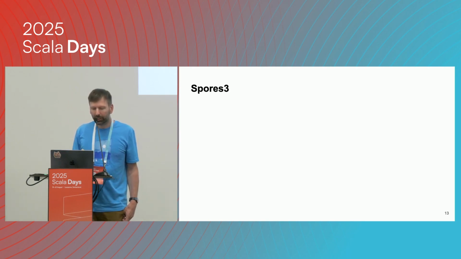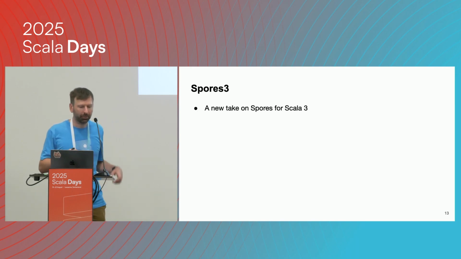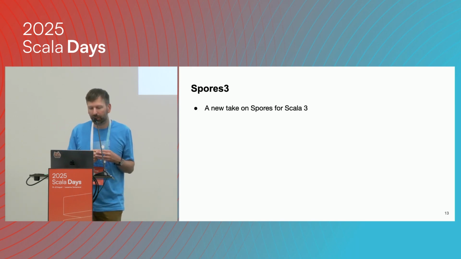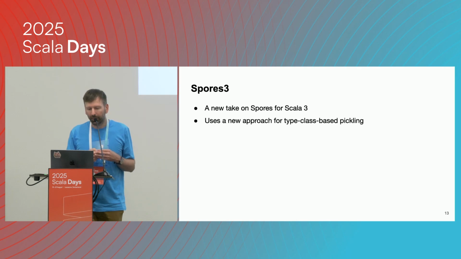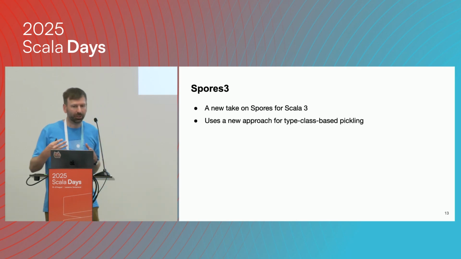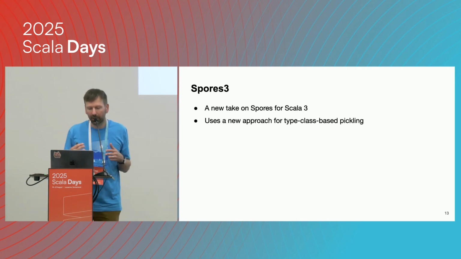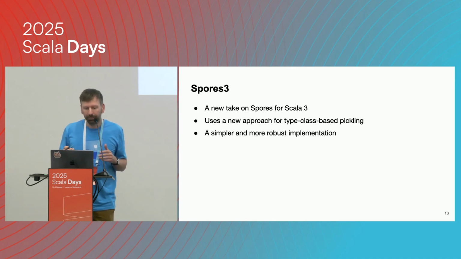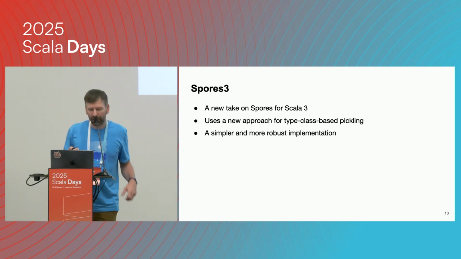So Spores 3 is kind of a revamp, a new take on Spores for Scala 3, where we use a new approach for type class based pickling, which is very robust and very simple actually. So the implementation is a lot simpler and more robust.